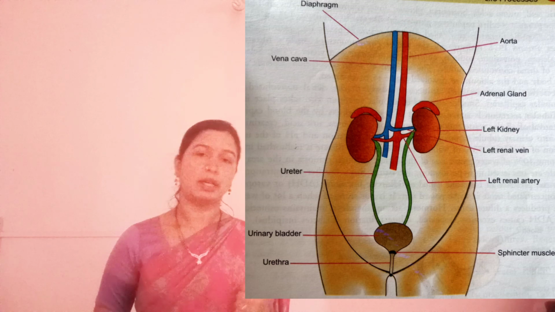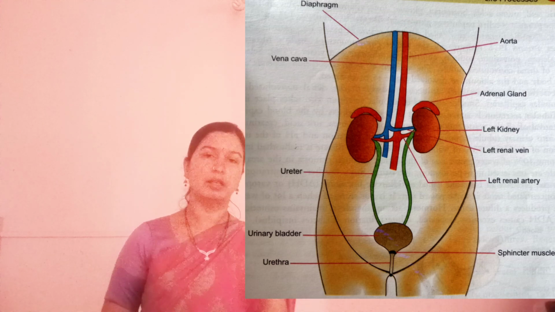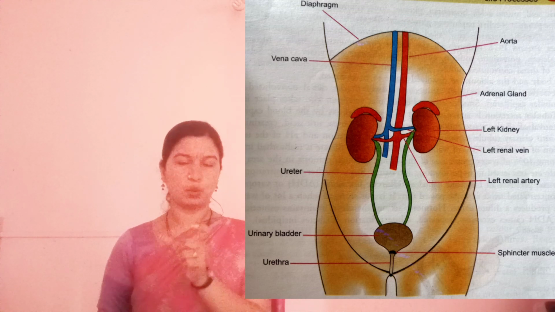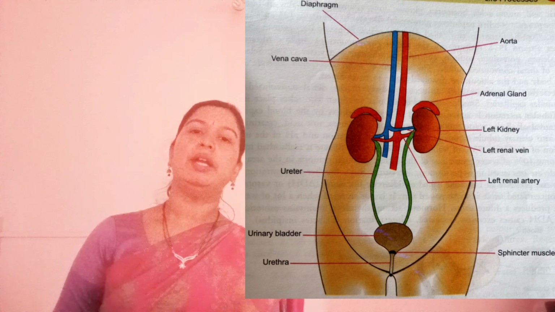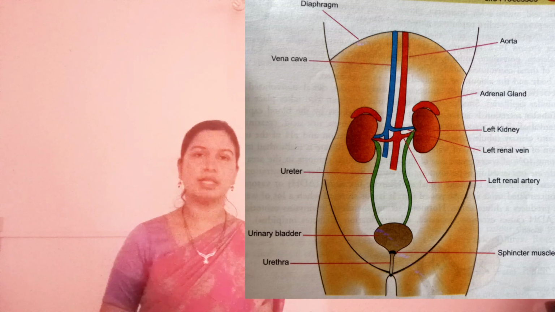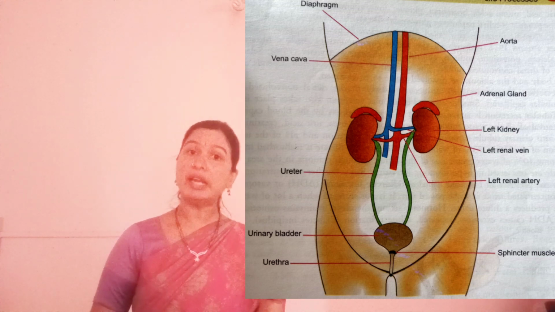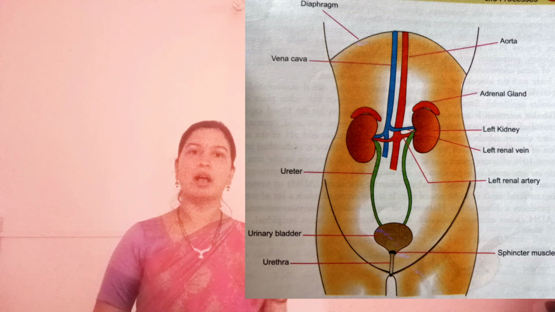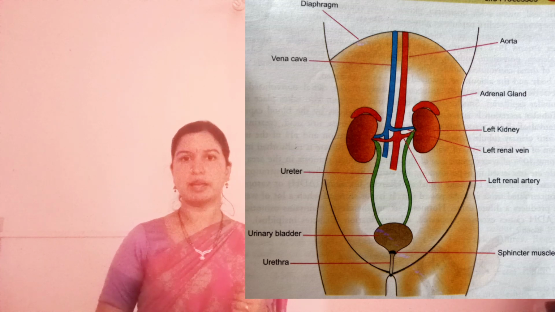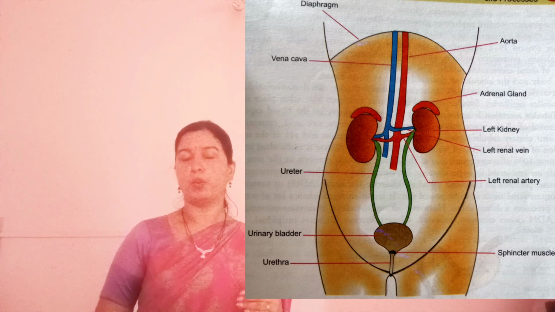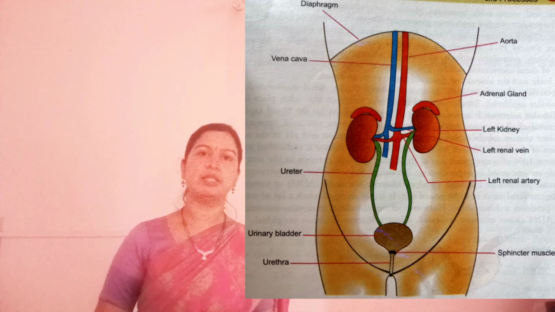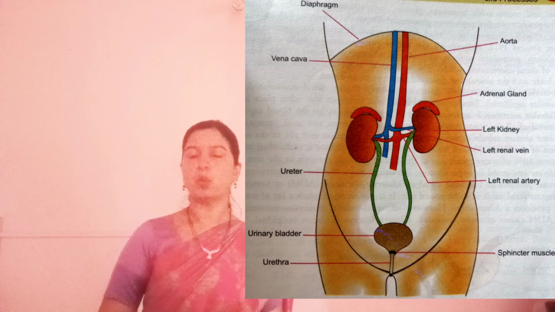And as we learned about pulmonary artery and pulmonary vein, the term pulmonary relates to lungs. Here also we give a special name for the arteries and veins which come and go from the kidneys. They are termed as renal artery and renal vein. The artery which brings blood is termed as the renal artery, and the vein which carries blood from the kidneys to the heart is termed as the renal vein.